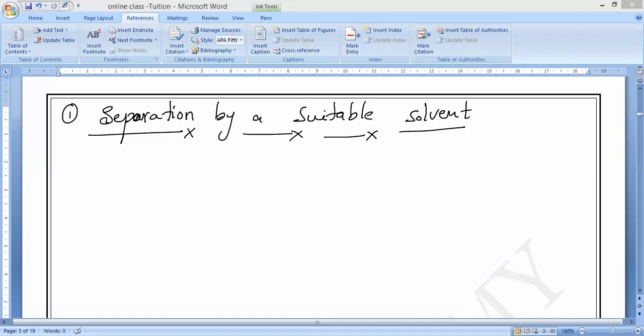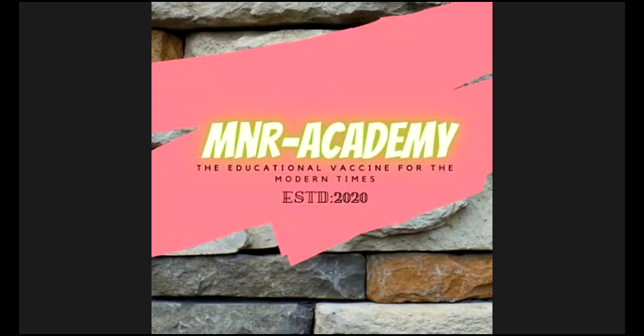For example, I will show you a picture. Try to understand and tell me the example. Two solids, one is soluble in the solvent, another one is not. What is that example? Already I have taught you this: salt and sand, or sugar and sand. Whatever you want, you can take.